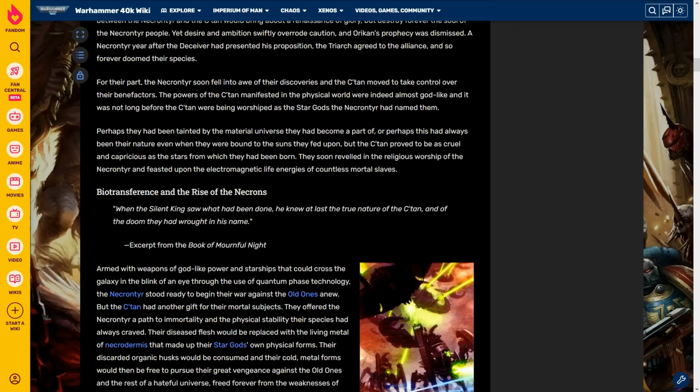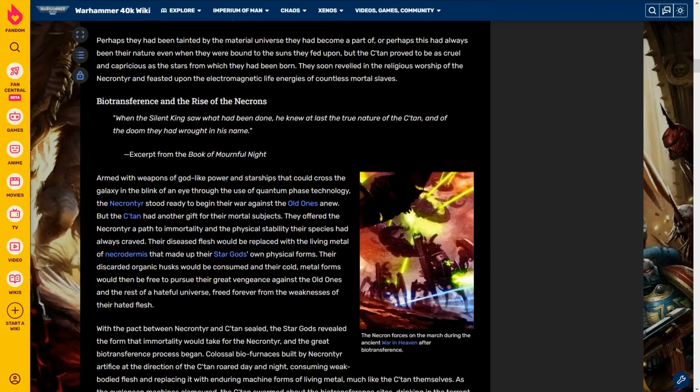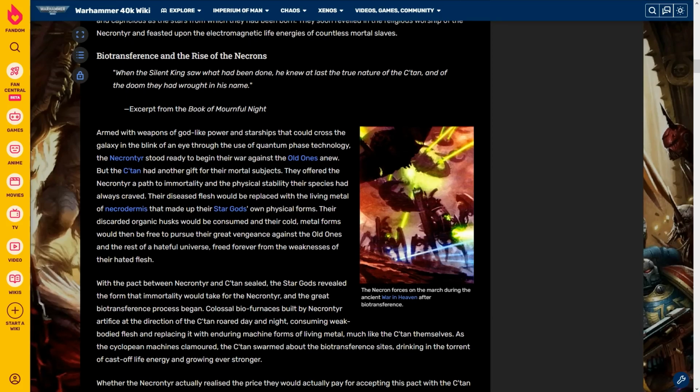Anyway, biotransference and the rise of the Necrons. "When the Silent King saw what had been done, he knew at last the true nature of the Satan, and of the doom they had wrought in his name." Excerpt from the Book of Mournful Night, and this picture here says, the Necron forces on the march during the ancient War in Heaven after biotransference. Okay, so how'd this go down?